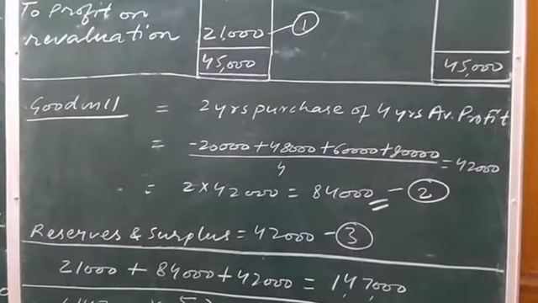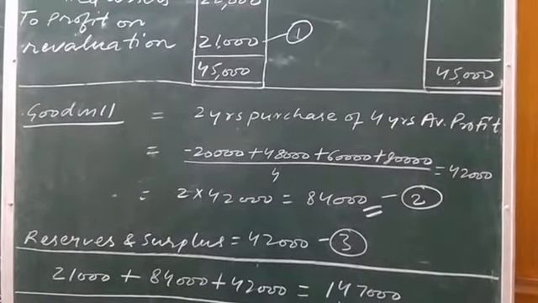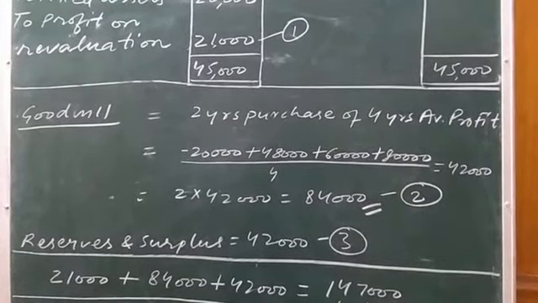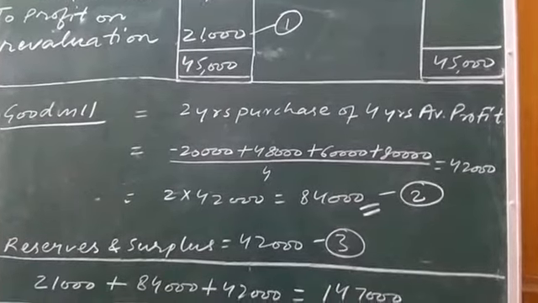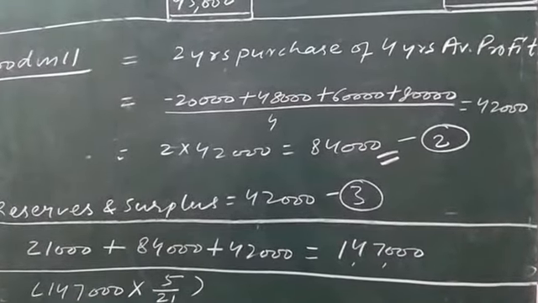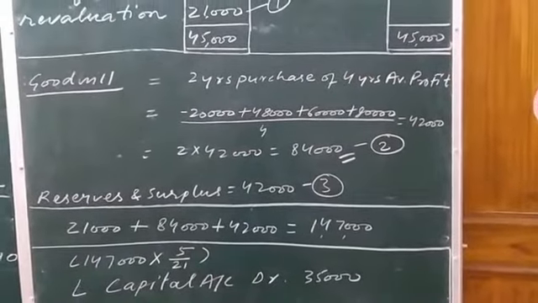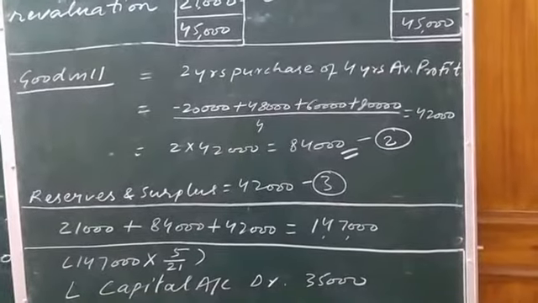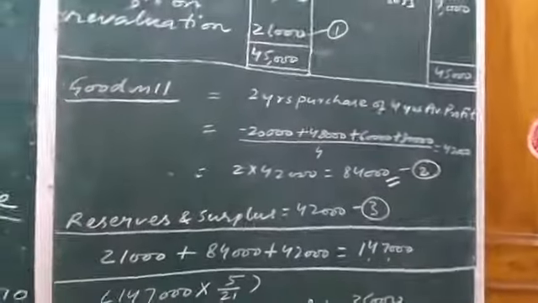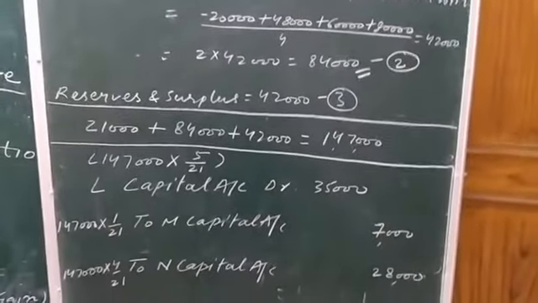These three amounts indicated by number 1, 2 and 3 will be added with each other. We are getting the answer 1,47,000, and these three figures total 1,47,000 will be treated in accordance with the change in PSR. Okay?